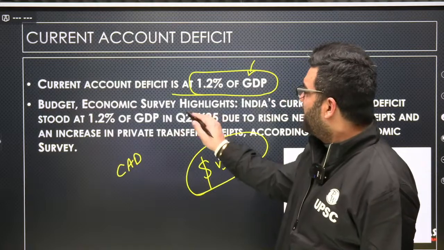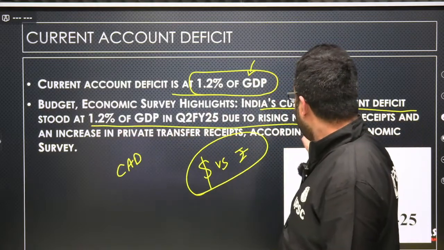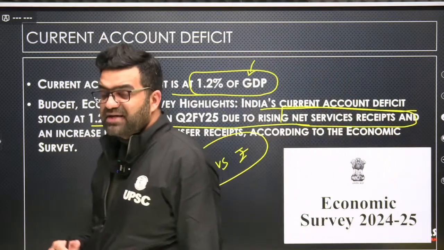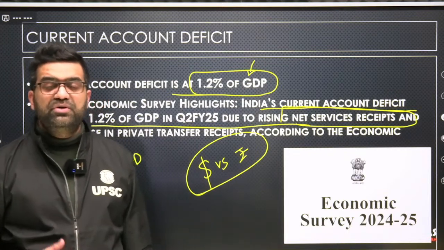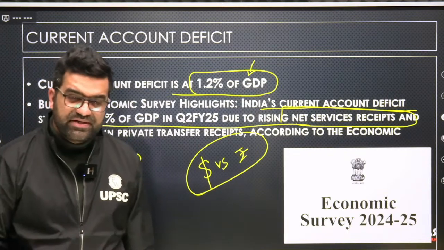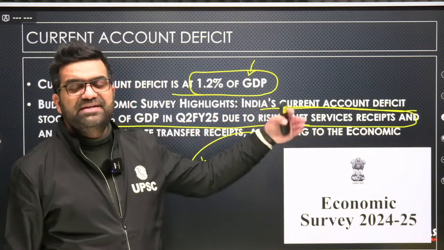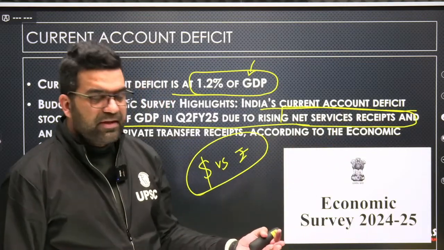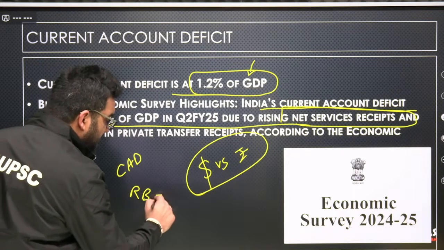It is saying that India's current account deficit stood at 1.2% of GDP due to rising net service receipts. Thanks to India's service exports by companies like Infosys, Wipro, Tata Consultancy Services, hotels, etc. Okay, our service receipts by the service sector are increasing, thereby helping the Indian government, helping RBI to manage India's